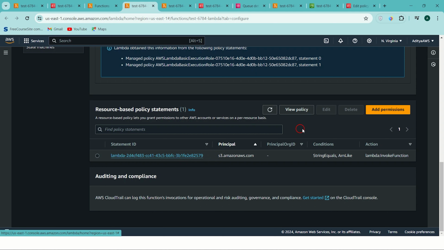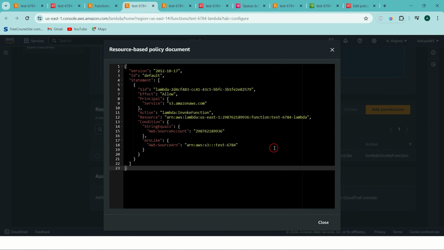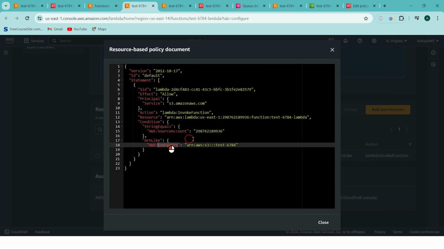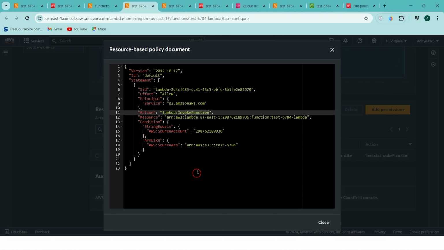And if I try to open it, we have this view policy option. If I open this policy, we can see what is happening inside it. Here the effect is allow from the service S3, and the action is invoke Lambda. We are giving the ARN of the Lambda, and our source ARN should be this bucket. So for any event that happens in this bucket, we are saying invoke the Lambda. So this is the resource-based policy.